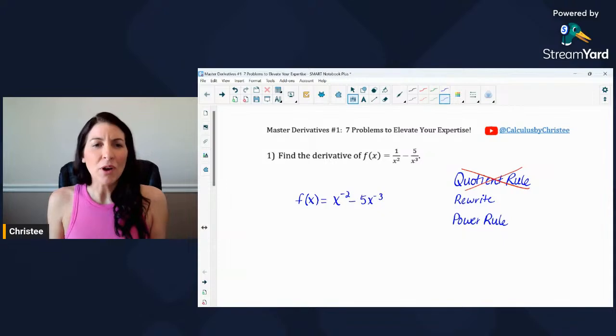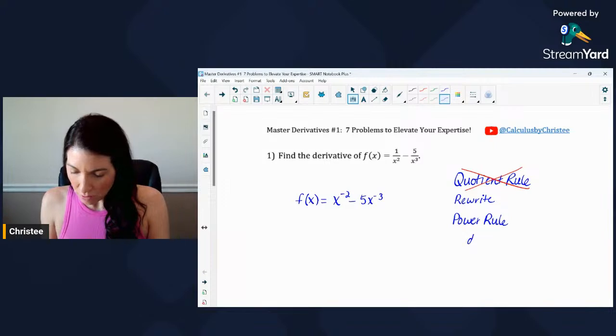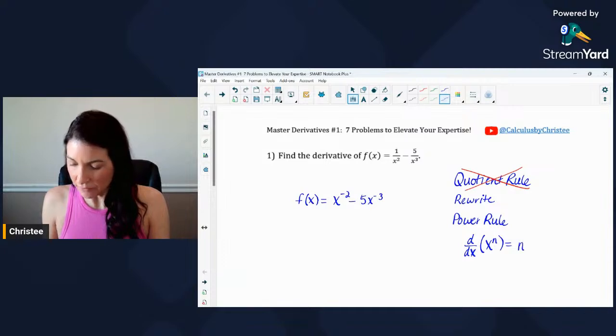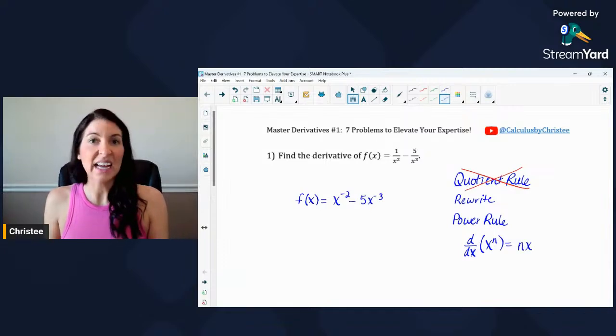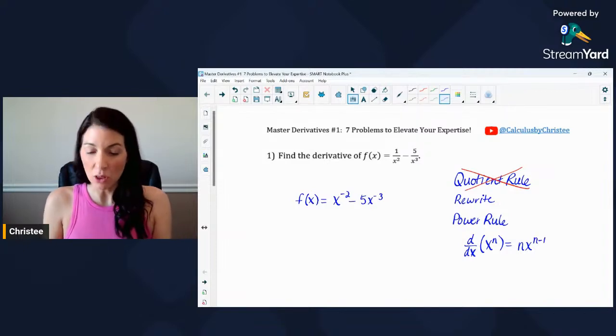And let me go ahead and write out that rule in case it's new to you, or if you need a good refresher, that's always helpful. So the power rule says if I want to take the derivative with respect to x of x to the power of n, that derivative is going to be, you bring the n out in front as a constant multiple, and then raise x to the power of n minus 1. And again, that is called the power rule.